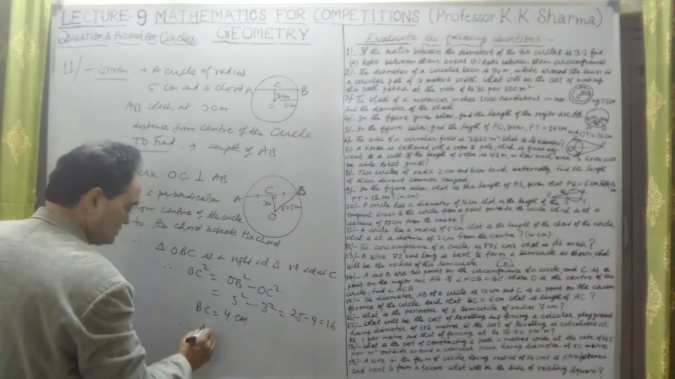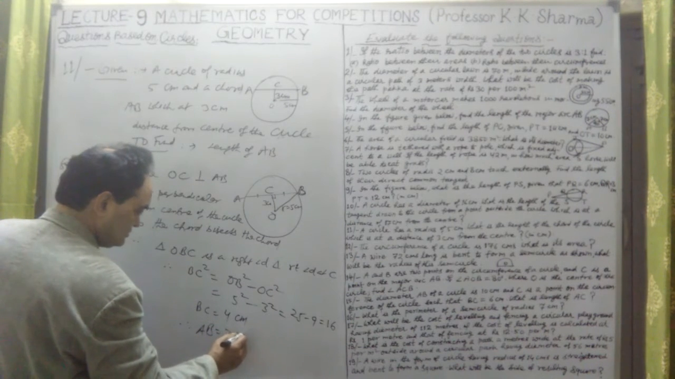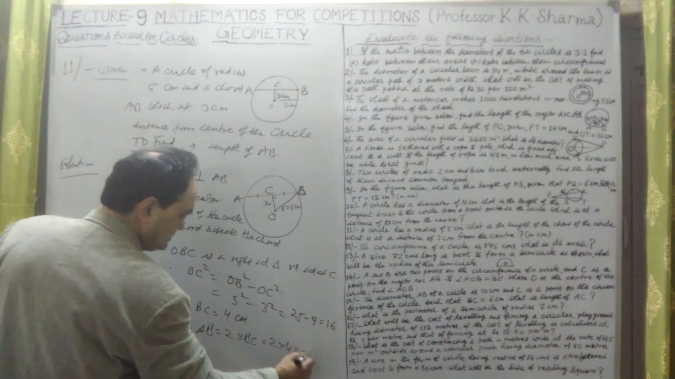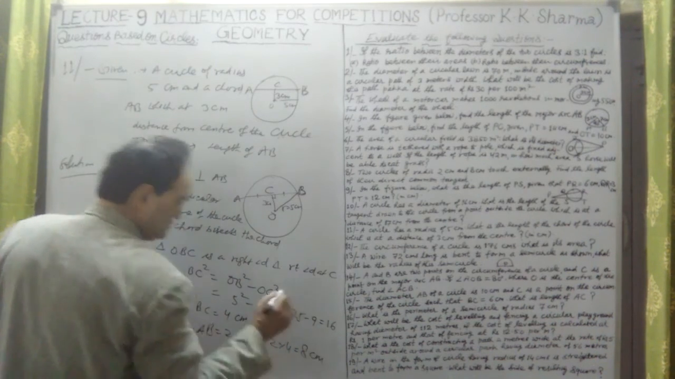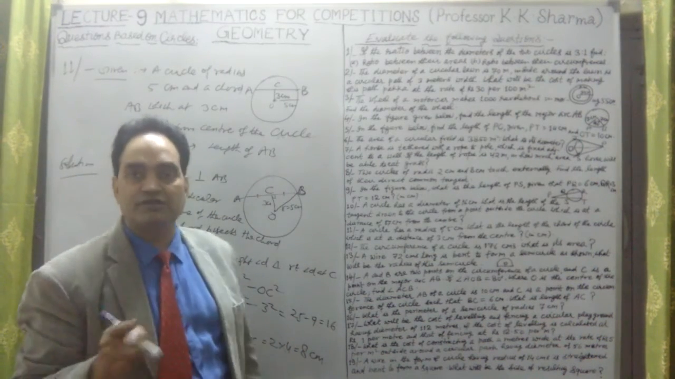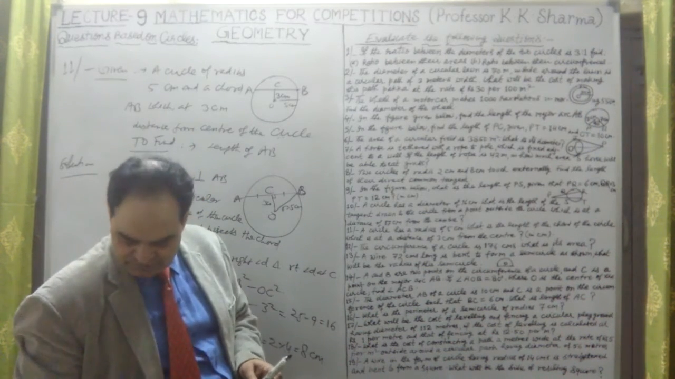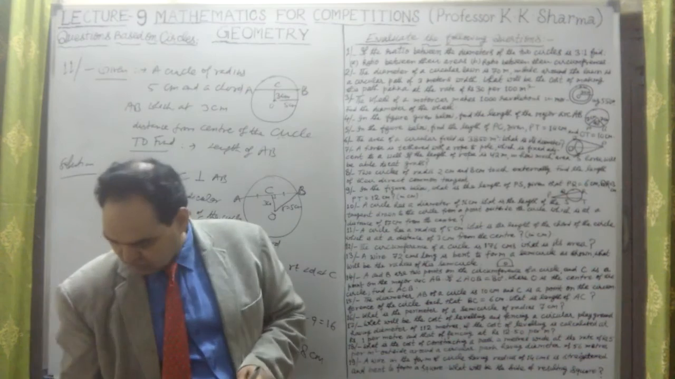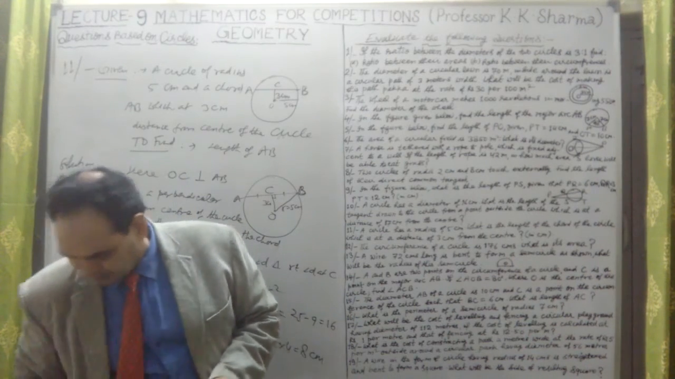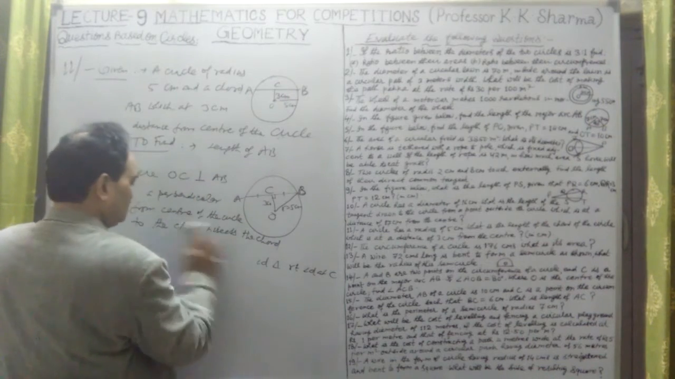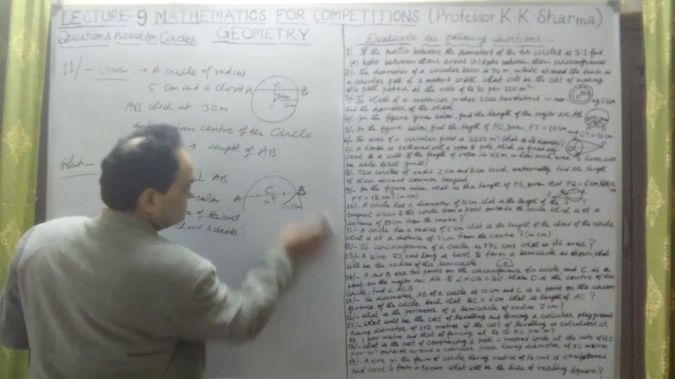Therefore, AB is equal to twice BC, 2 into 4, that means 8 centimeter. Therefore, the length of the chord is 8 centimeter. That is the answer. Question number 11 we have completed. Let us take now question number 12.